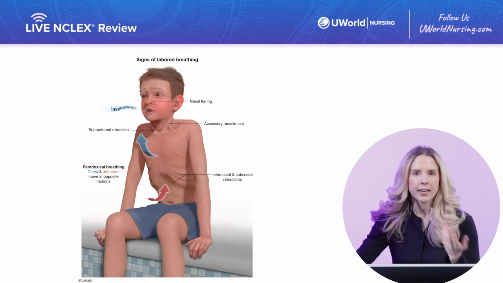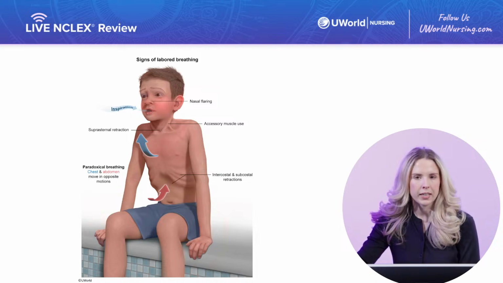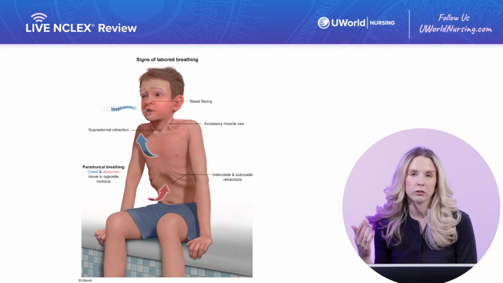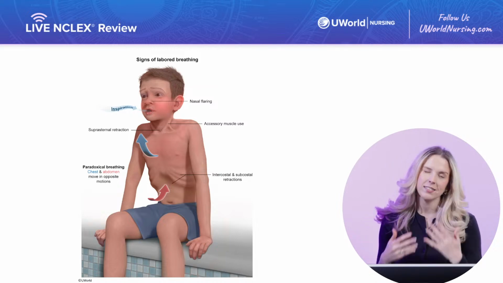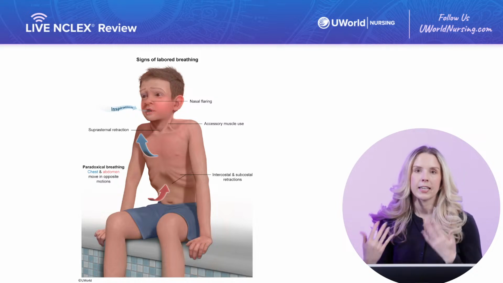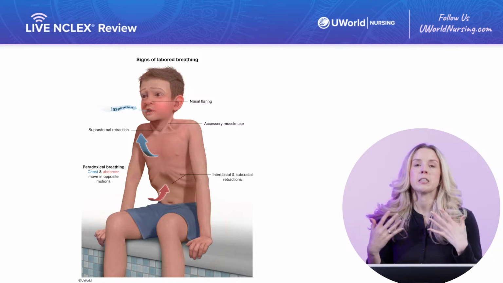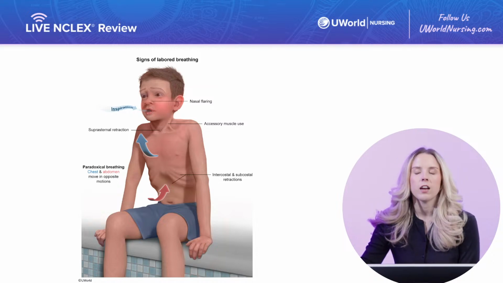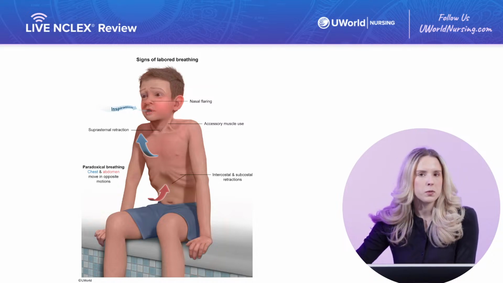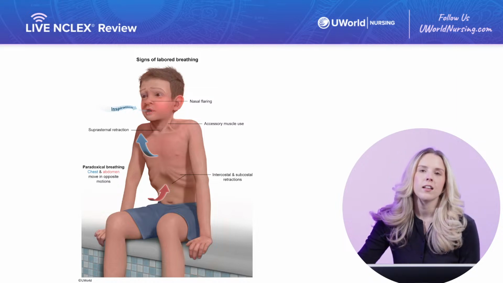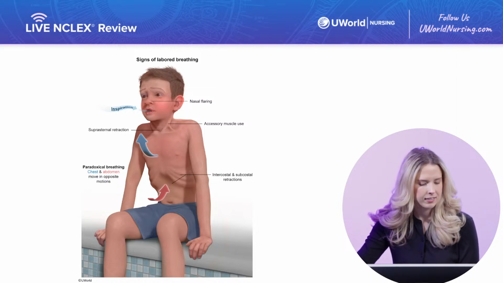Other things you'll see is nasal flaring. We're also going to have tachypnea, or an increased respiratory rate. I see someone saying dyspnea. This is not quite right. We're more likely going to see tachypnea to compensate for the inflammation in the airway. These kids are just trying to get as much oxygen as they can. And of course, we will see hypoxia with respiratory distress, which is just O2 sat less than that 90%.